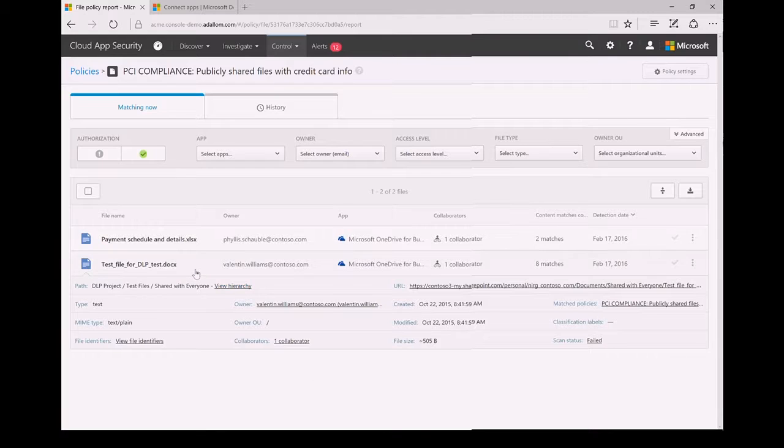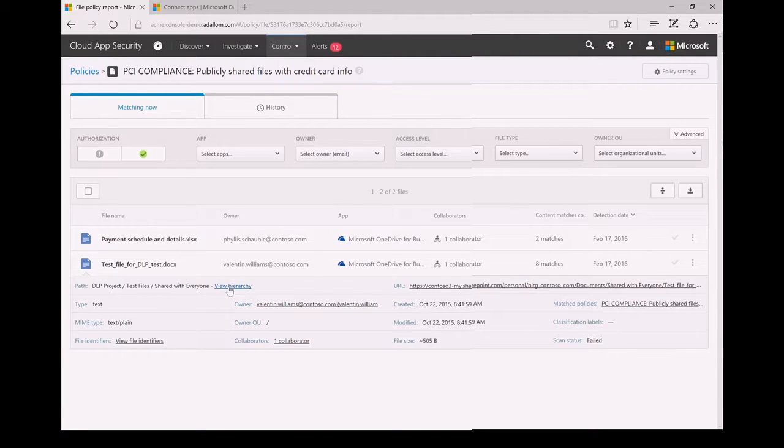When I drill into this file, I get to see things like who is the owner of the file, Valentin.Williams@Contoso. I get to see the original URL of the file. When was it created? When was it last modified? What's the size? Which policy did it fail to make it show up in my investigation UI?